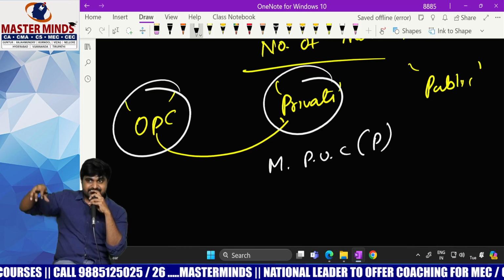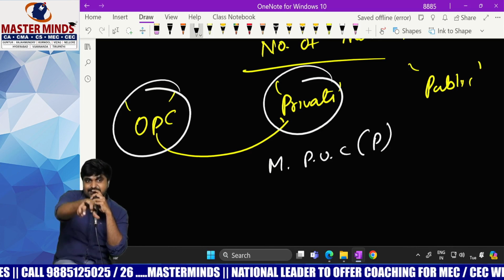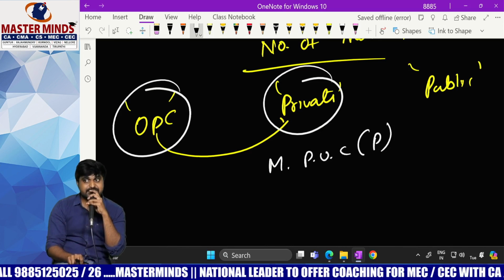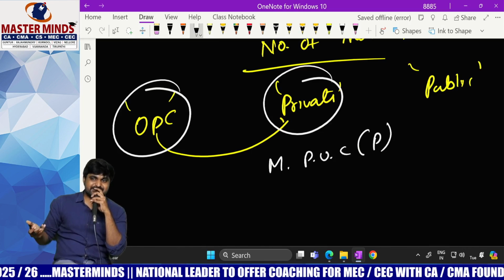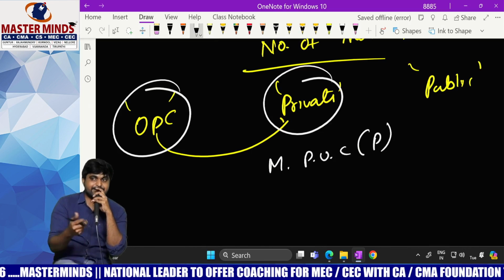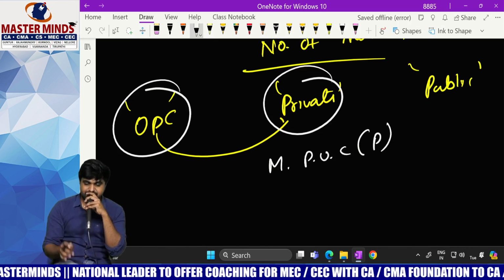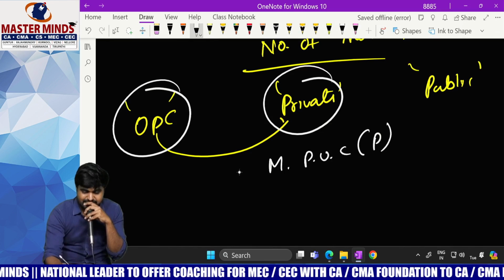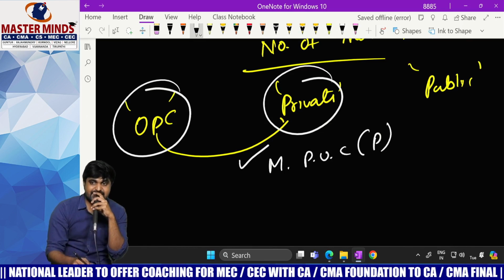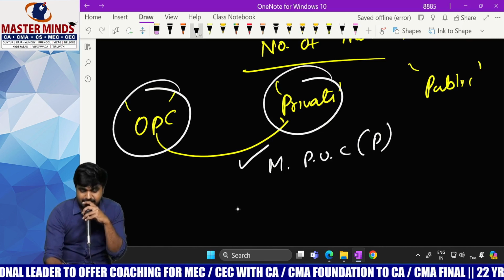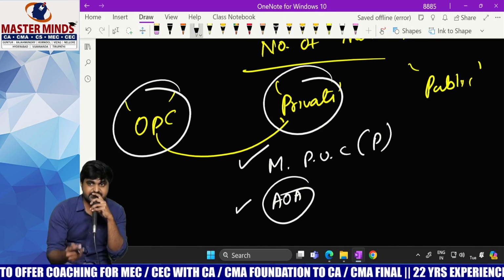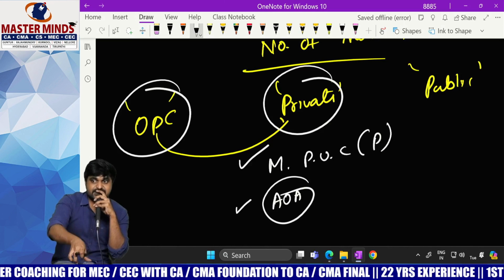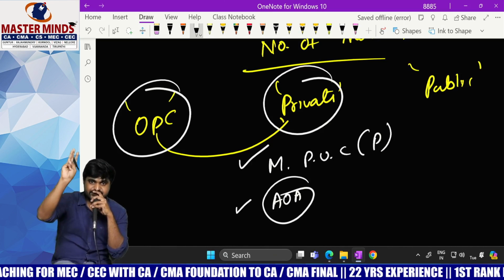If MCA prescribes a minimum 1 lakh is required to create a private company, then what will be the minimum paid up capital? 1 lakh. Here MCA prescribes nothing. That's why with zero capital also you can start private company. So private company is a company having minimum paid up share capital as may be prescribed and by its articles of association. That means in its articles of association it needs to have 3 clauses.